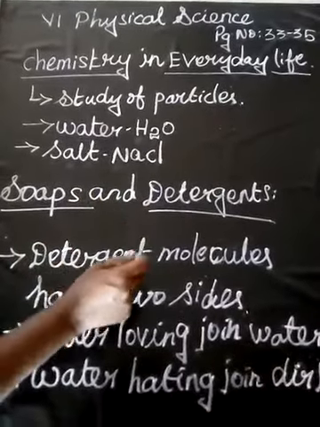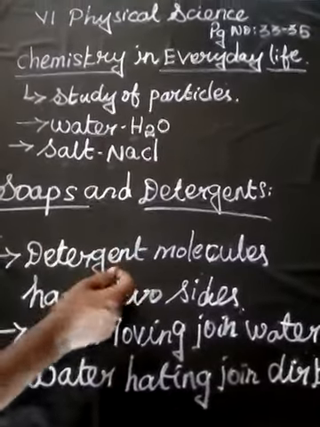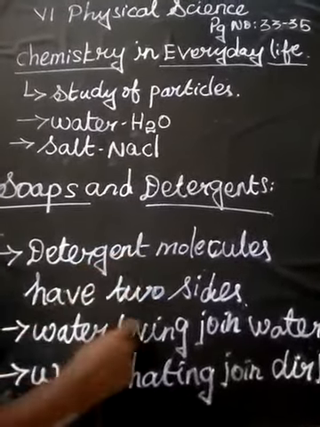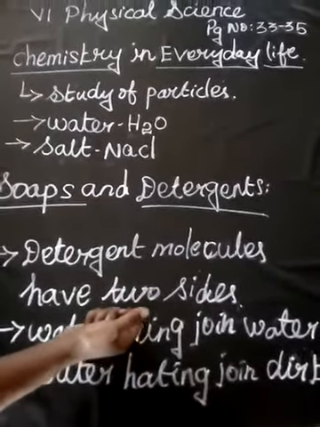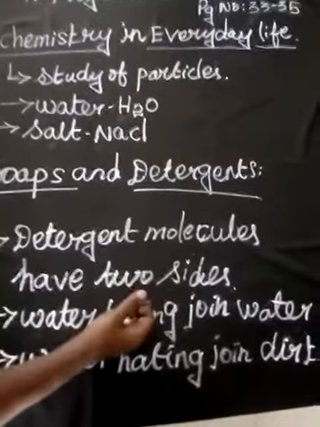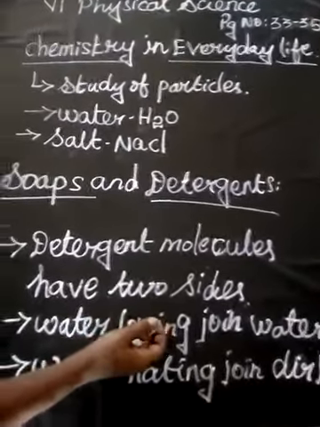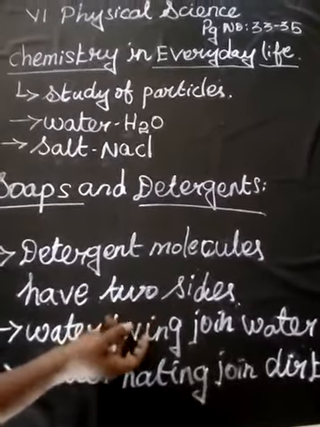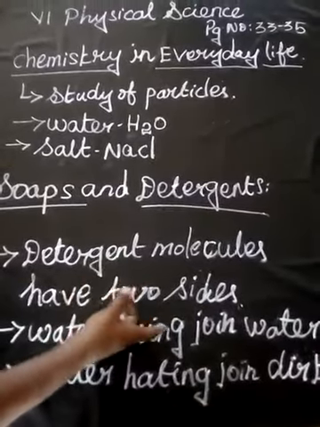When the cloth is agitated, the dirt is surrounded by many molecules and is taken away from the cloth. The cloth becomes clean and the dirt surrounded by the detergent molecules floats in the water, making it dirty. Then only you have to wash and remove the stains from the cloth.